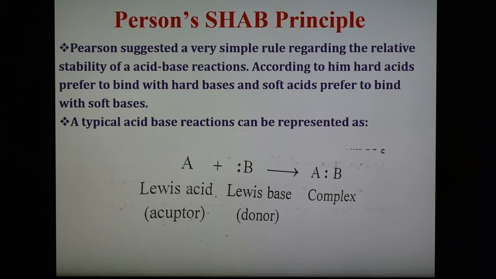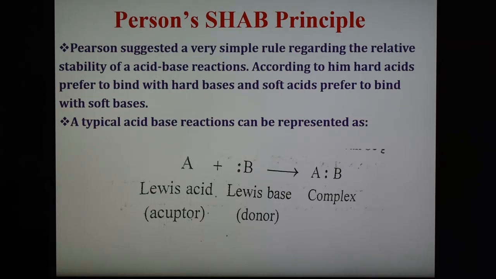AB is a complex, and it is stable or unstable depending upon the acid and base. Whether the bond in the AB complex is ionic, polar or non-polar, it is necessary to predict the stability of the complex AB. A concept designed to explain it is called the principle of soft and hard acids and bases, given by Pearson. So the AB complex is formed, whether it is stable or unstable, applying the idea of the SHAB principle, the stability of the complex AB can be decided.